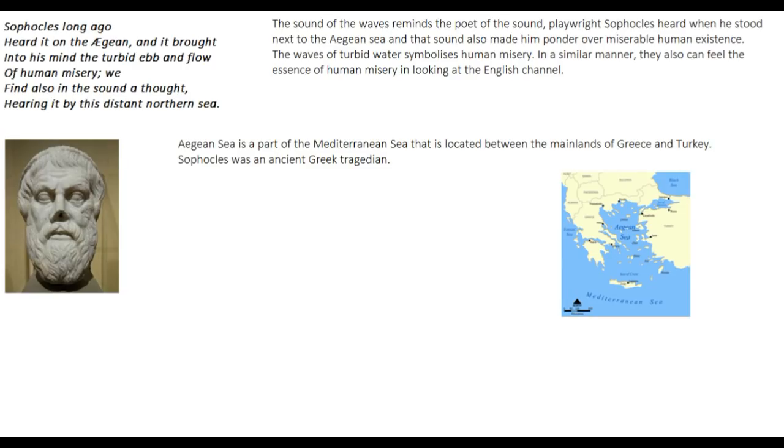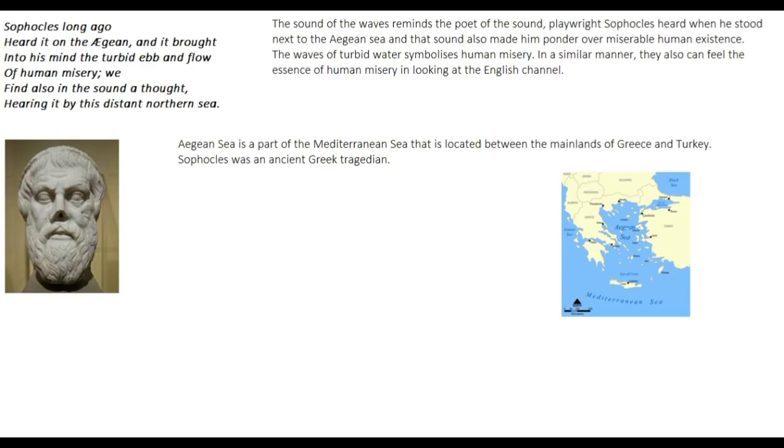Sophocles long ago heard it on the Aegean, and it brought into his mind the turbid ebb and flow of human misery. Okay, so turbid means something which is unclear. Ebb and flow of human misery means that the sound of the Aegean Sea reminded Sophocles of human misery. That is, he also felt sad on listening to the sound of the Aegean Sea, and that is why perhaps he became such a good tragedian. He mastered writing tragedies because perhaps he understood that human life is miserable, just like the poet does now.